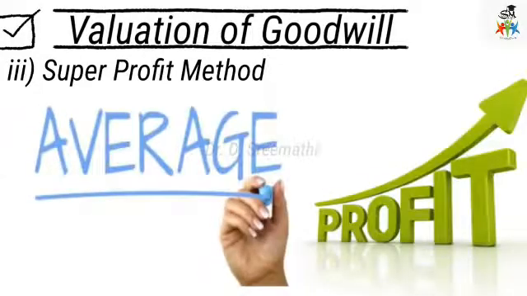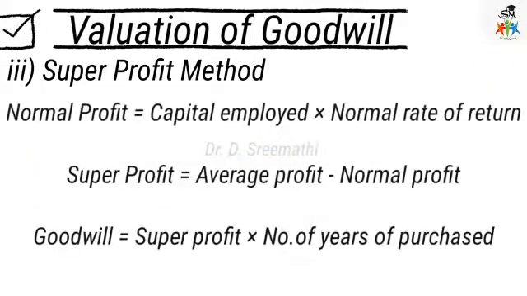The average profit of the firm is compared with the normal yield on the invested capital of the firm. Normal yield is the capital multiplied by the normal rate of return, which gives the normal profit. The excess of average profit over normal profit is the super profit. Goodwill equals super profit multiplied by the number of years of purchase agreed by the partners in the partnership deed, either 2 years or 3 years, or according to the deed.